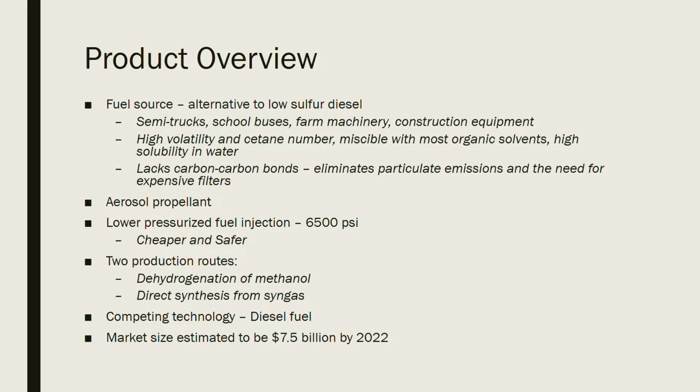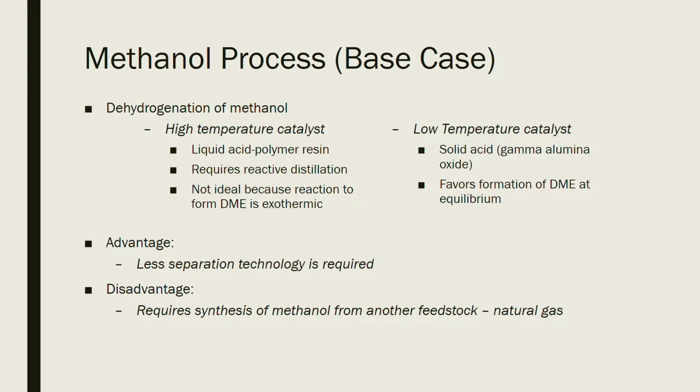in many diesel engines. In this project, there are two fully developed production pathways for dimethyl ether: dehydrogenation of methanol and direct synthesis from syngas. The base case design involves the dehydrogenation of methanol, which can be performed using a high-temperature liquid catalyst or a low-temperature solid acid catalyst. The high-temperature catalyst can be a liquid acid polymer resin, which requires reactive distillation following the reactive step. A solid acid gamma alumina oxide can be used as a low-temperature catalyst for this process as well.